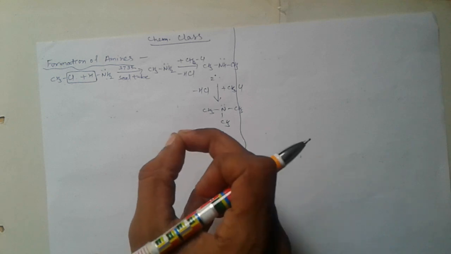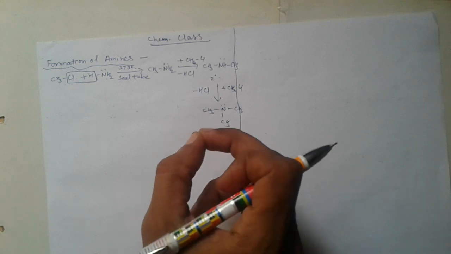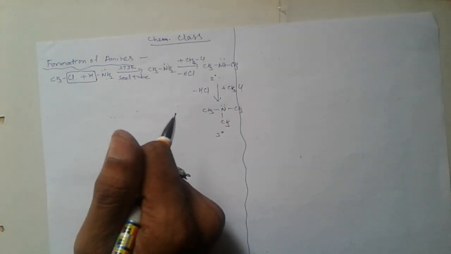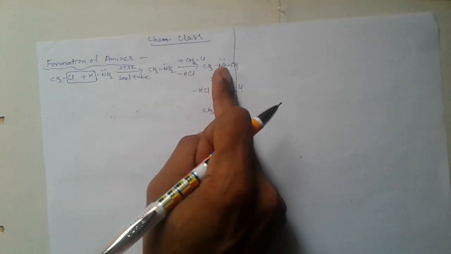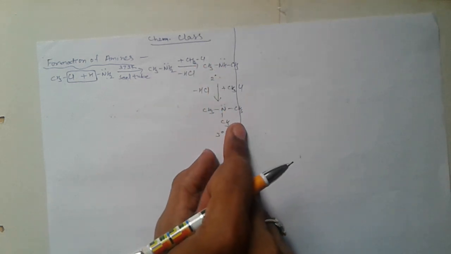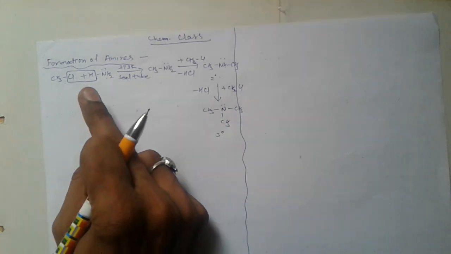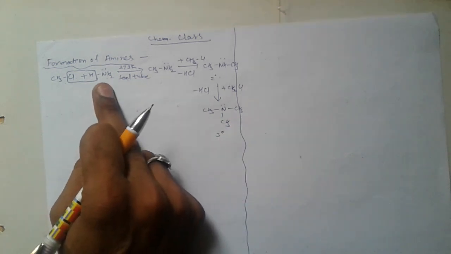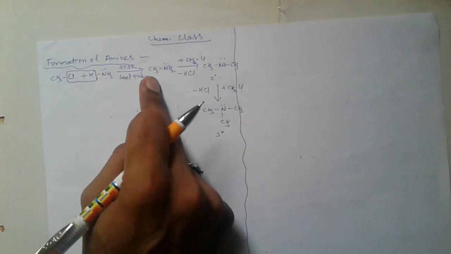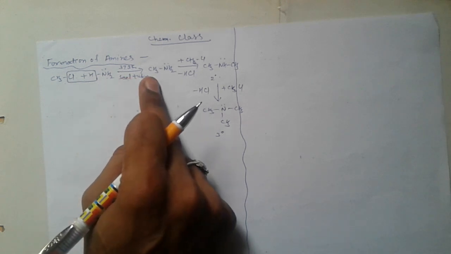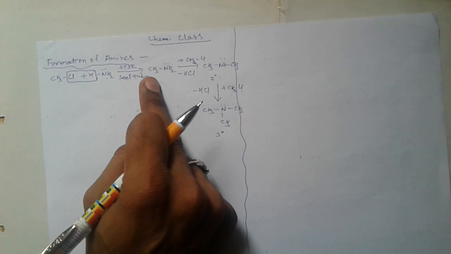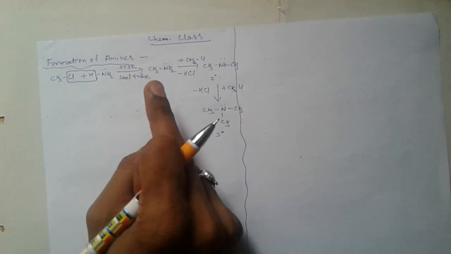In other words, after methylation of ammonia, 1 degree, 2 degree and 3 degree amines are obtained. If ammonia is in excess, then only 1 degree amine is obtained. It is known as Hofmann ammonolysis reaction. Very important.